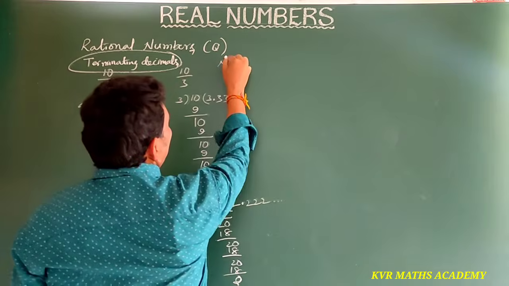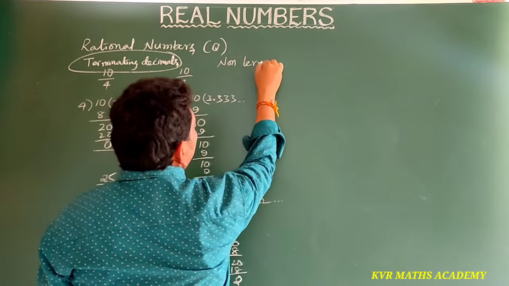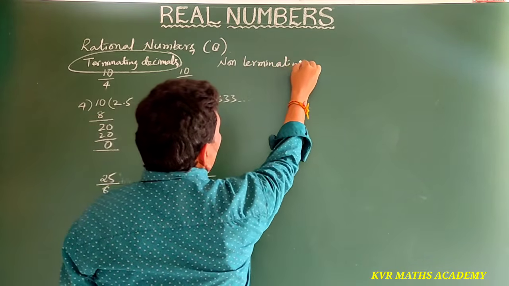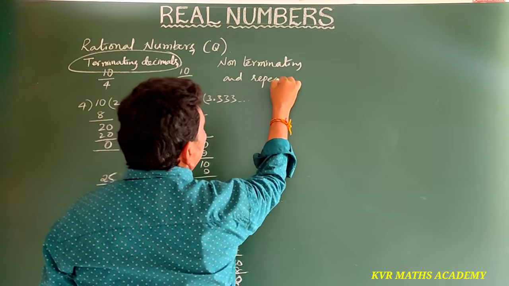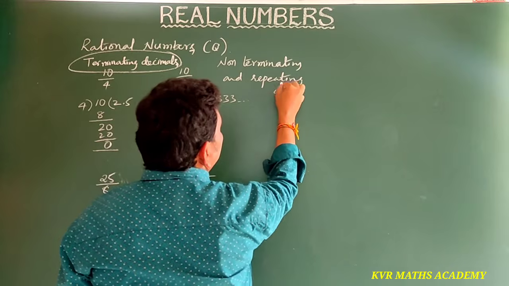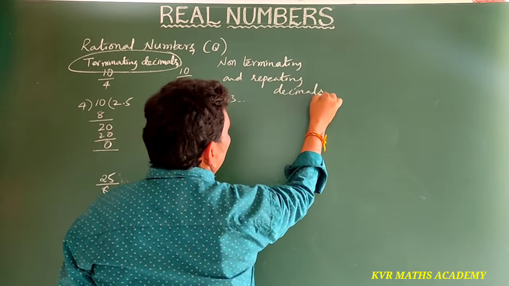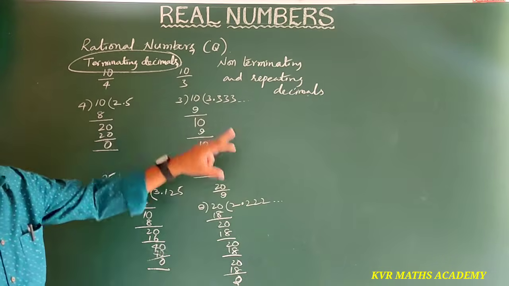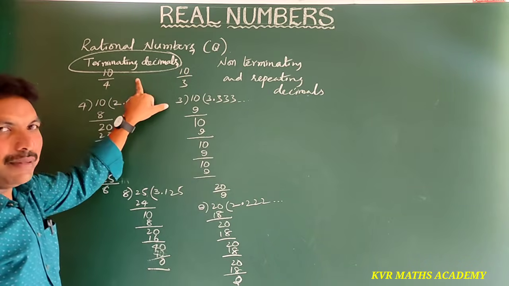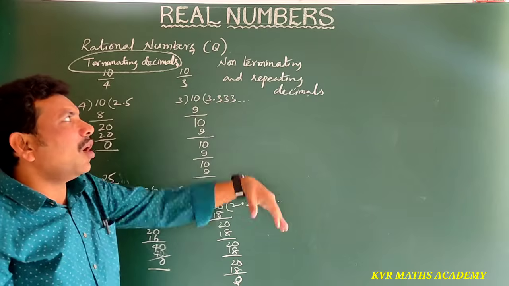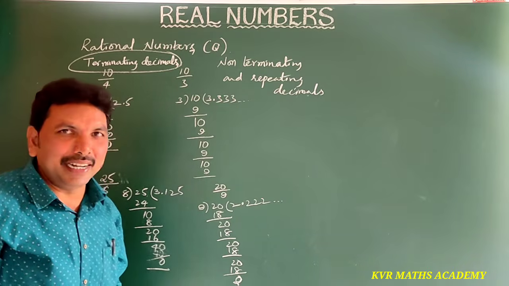What are these? Non-terminating and repeating decimals. So the rational numbers are divided into two types: first, terminating decimals, and second, non-terminating and repeating decimals.